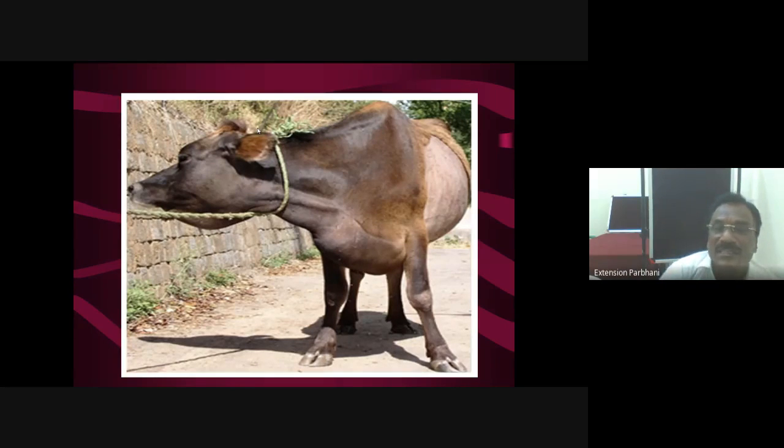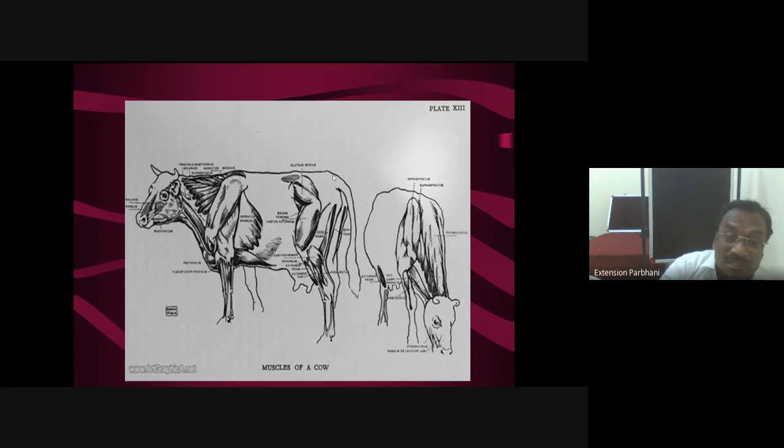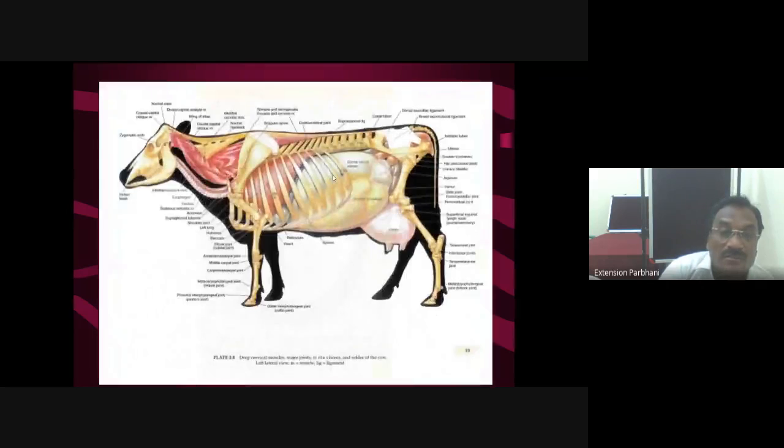That is one side, and the other is the lumbosacral puncture, between the last lumbar and first sacral vertebrae dorsally. Insert the needle, and from that area also you will collect cerebrospinal fluid. These are applied anatomical aspects of the neck region. Here I am telling this briefly, but basic knowledge of anatomy is very essential whenever we go into the field, whenever we perform any type of operation, give injections, or for diagnosis, for pathologists, for all these things.